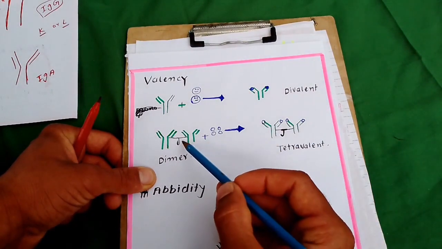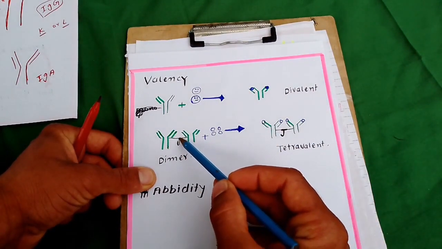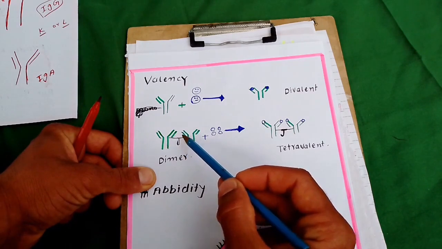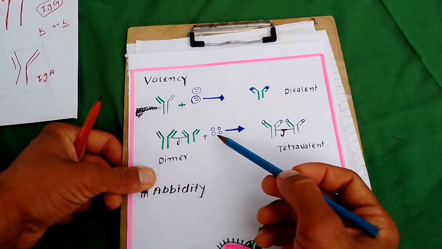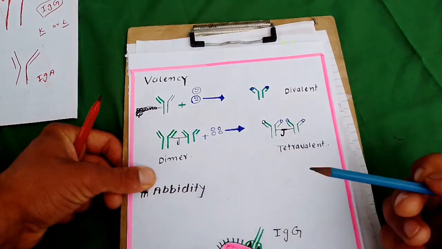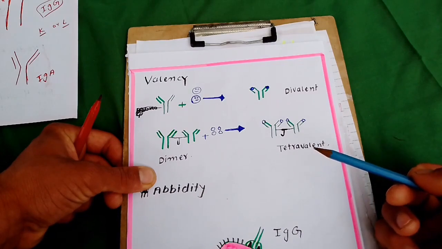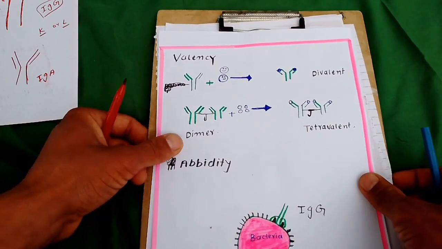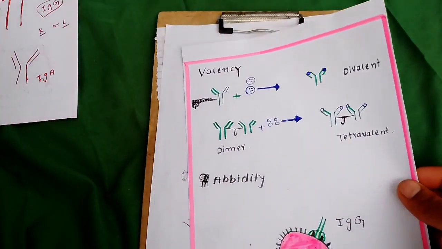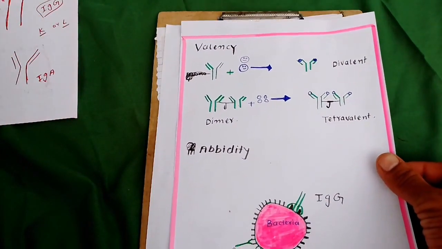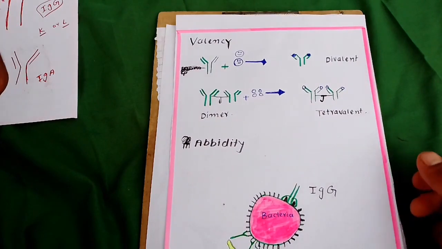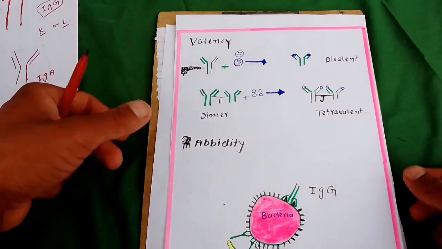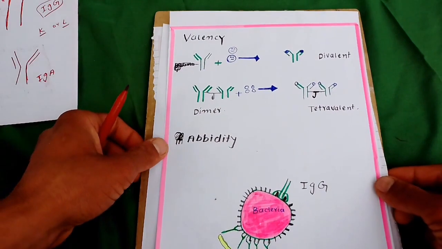This is the dimeric antibody which is connected by the J chain. This is the J chain, and these are the antigens. Dimeric antibodies are tetravalent. Valency means how many antigens are occupied by a single antibody or a group of antibodies.